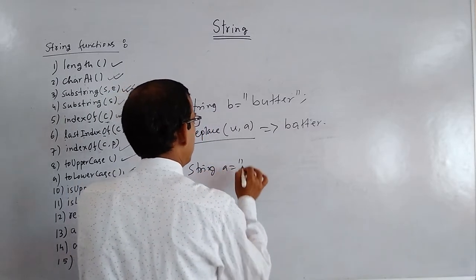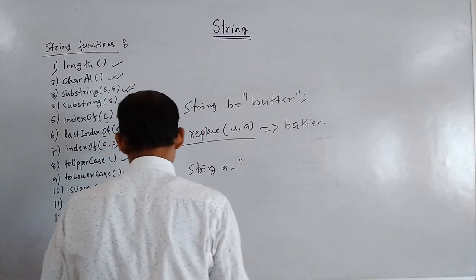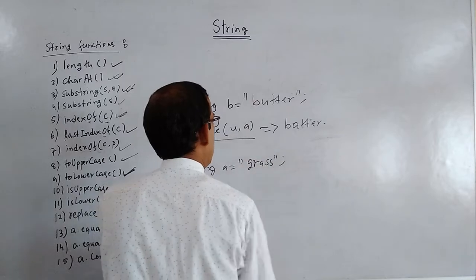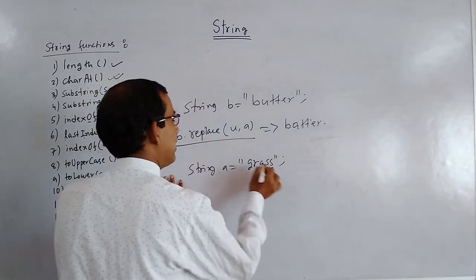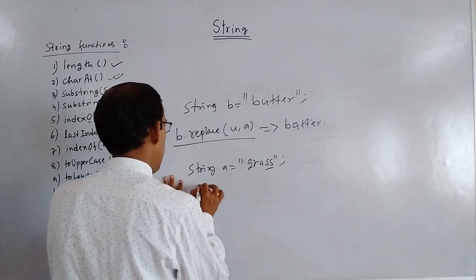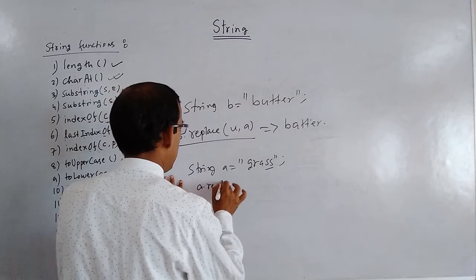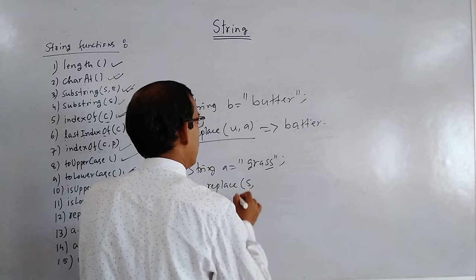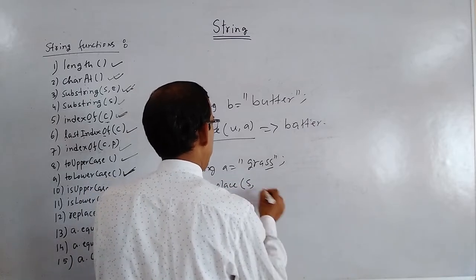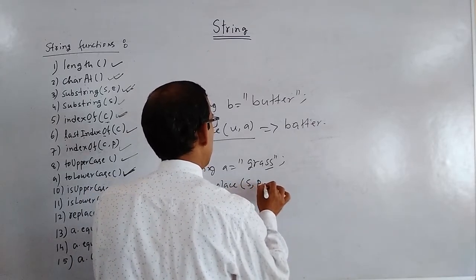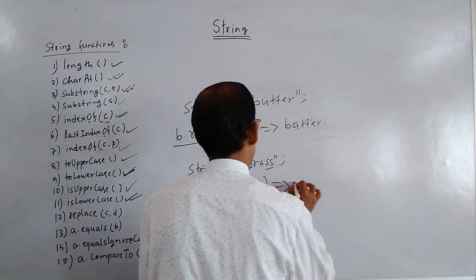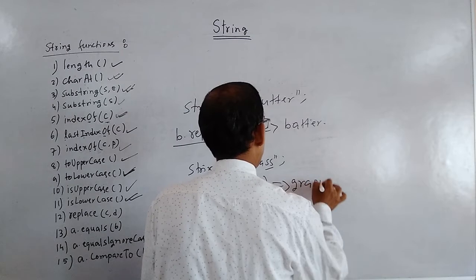Suppose you have a string like this, string A equals to GRASS, grass, and you are replacing this S. So if you write A dot replace S with P, then what will the computer give? The computer will give GRAPP.